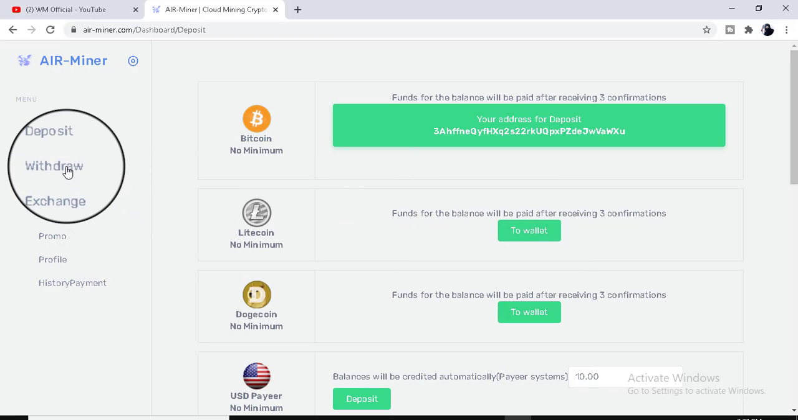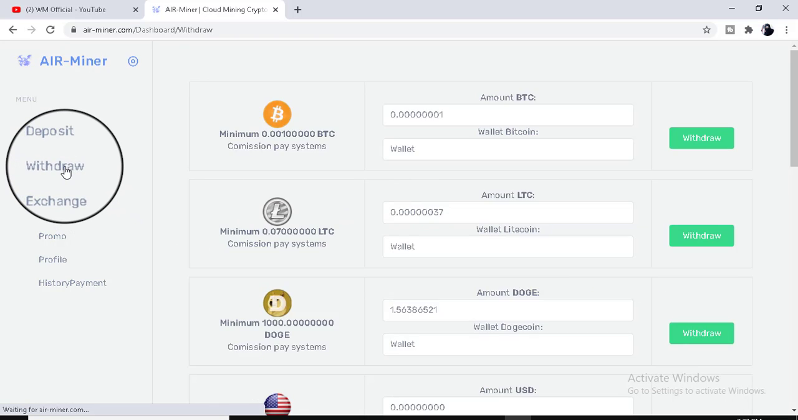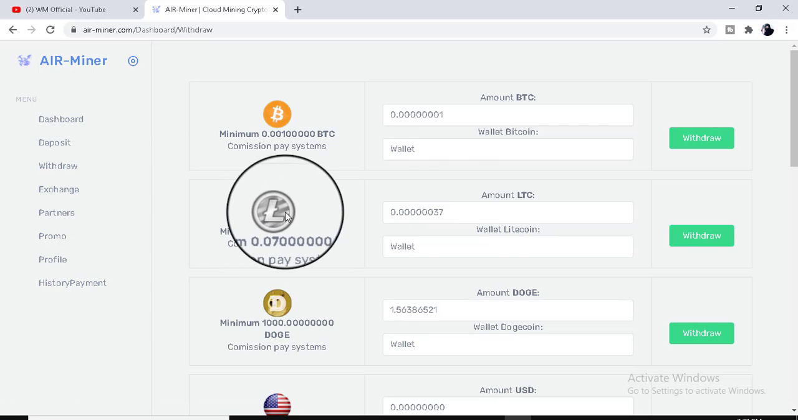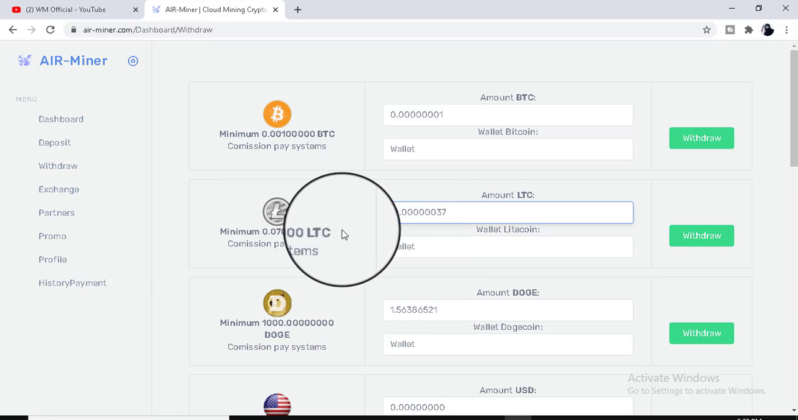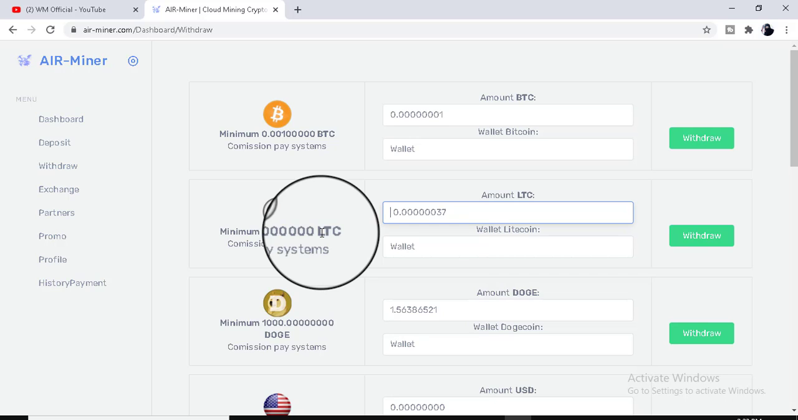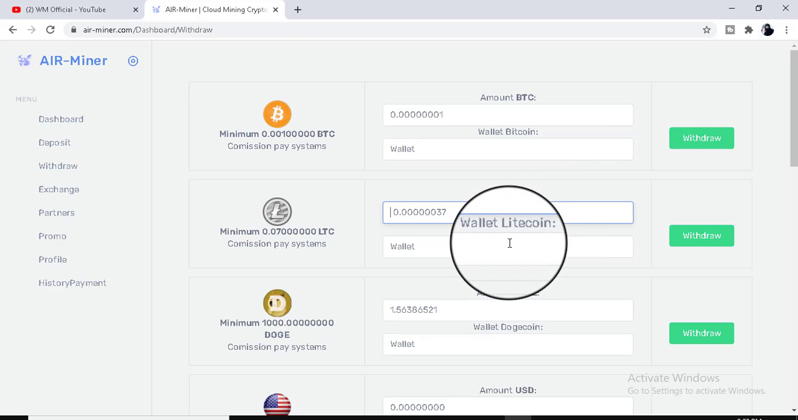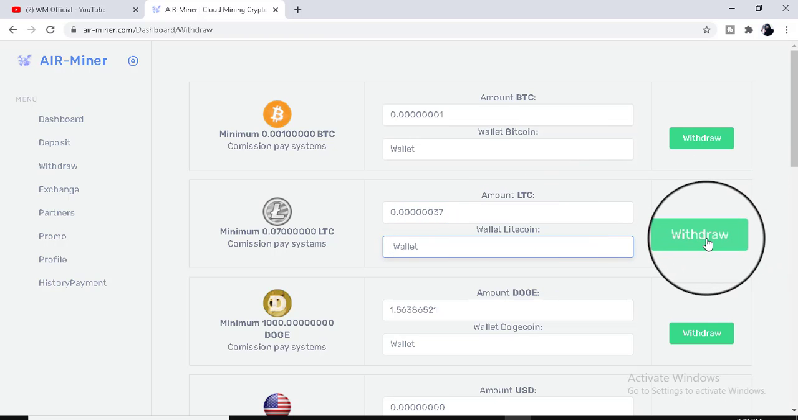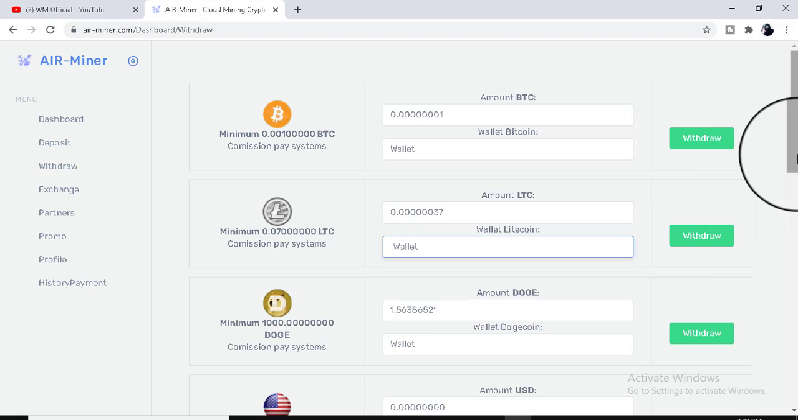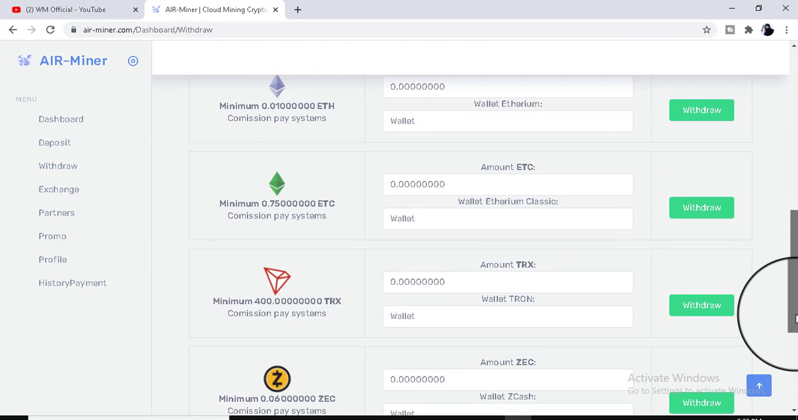If you want to withdraw, just click on the withdraw button. Choose your currency here and then check the minimum amount. The Litecoin minimum amount is 0.07000 Litecoin. Then enter your wallet address here and click on the withdraw button, and in this way you can withdraw successfully. You can choose any currency according to your choice.